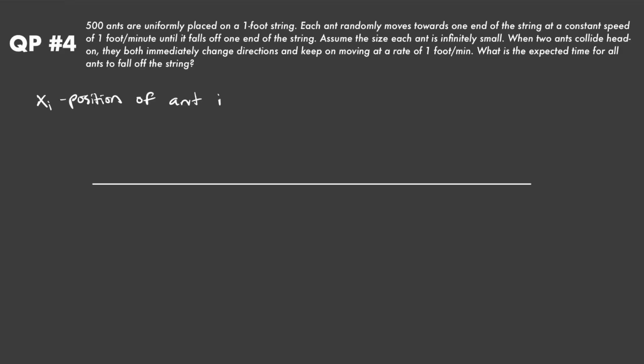So essentially what's happening here is I have my string going from 0 to 1. It's 1 foot long, obviously. And then x sub i, we're going to use that as the random variable denoting the position of ant i. So all these are the initial starting positions of the ants. They're uniformly distributed, right? So each of these is going to be a uniform 0 to 1 random variable. So maybe x1, our first ant, is placed right here. Maybe x2, another ant placed here. Maybe another ant is placed here, right? All 500 are just going to be somewhere random on this string.